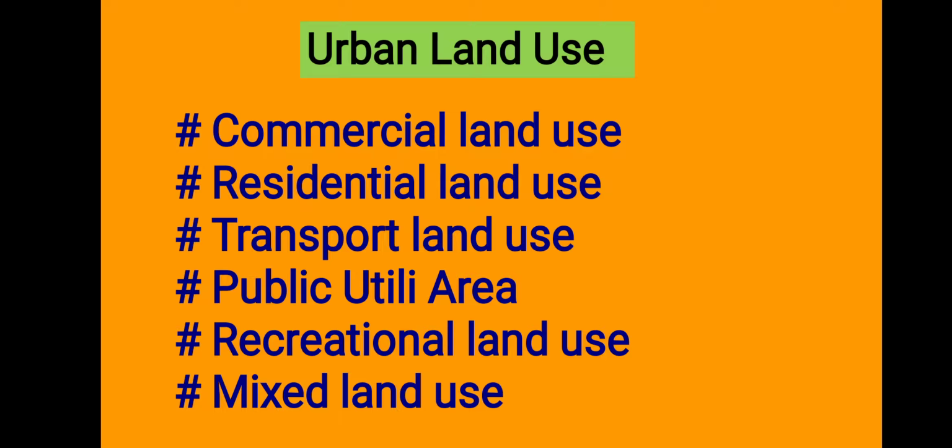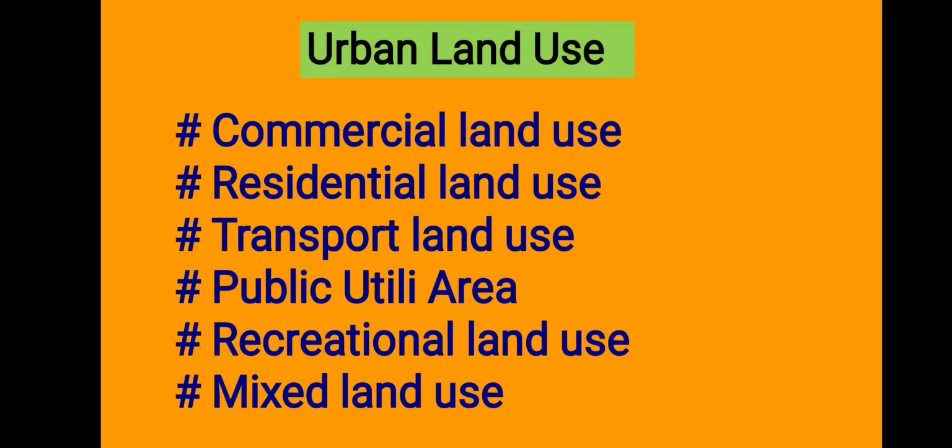Exactly correct. We use the area for different things, that is transportation as well as residential area, for the garden, theaters. In the urban areas, with reference to the population, land is limited. Therefore, the distribution of population is dense. The urban land use can be classified in the following manner. Let's learn those types one by one.